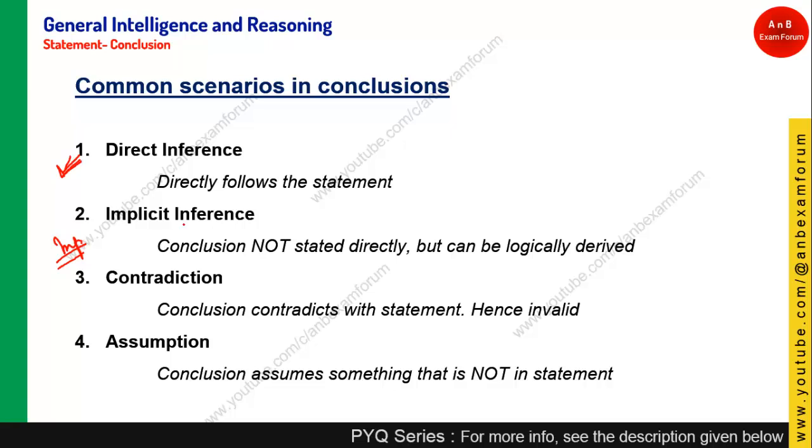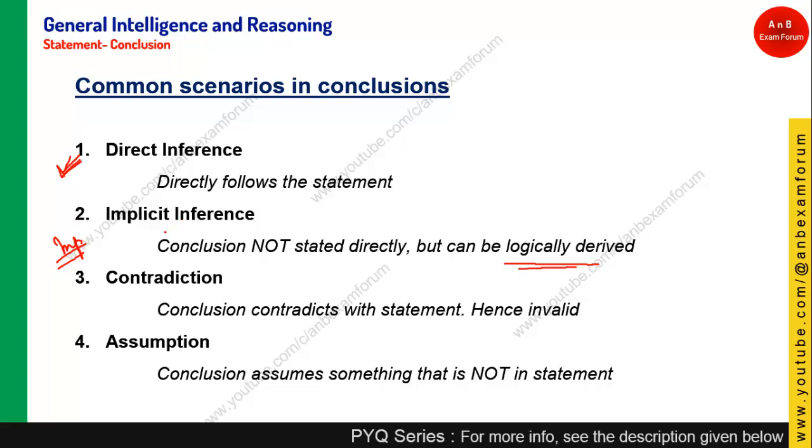The second and important one is implicit inference. Why is it important? Because the conclusion is not stated directly, but you need to derive it logically. This logical derivation makes this type of question a little confusing for various candidates, because you will find that all conclusions seem to follow, but you need to be sure that it is implicit, that it is logically derived, not from your assumption.